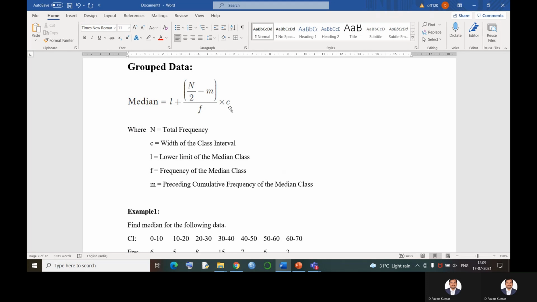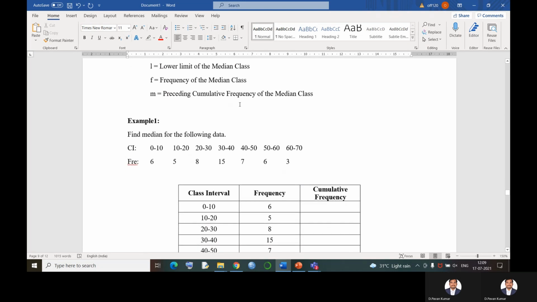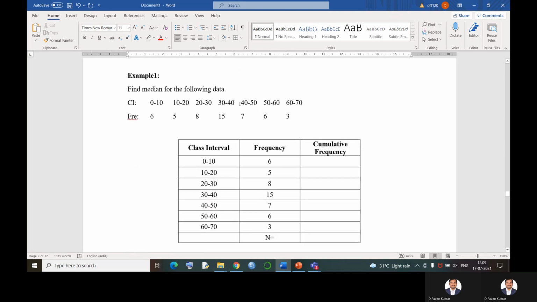L is the lower limit of the median class. F is the frequency of the median class. M is the preceding cumulative frequency of the median class. Let us see in the problem what all these values are and how we can identify them in the given problem. Now we were given some distribution over here, that is, class intervals and frequencies are given.